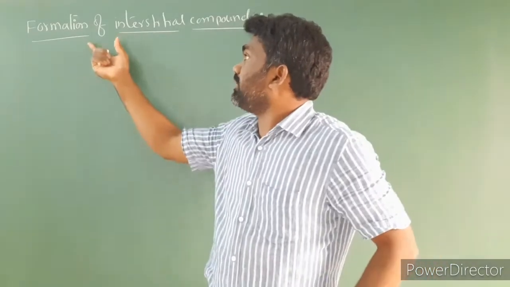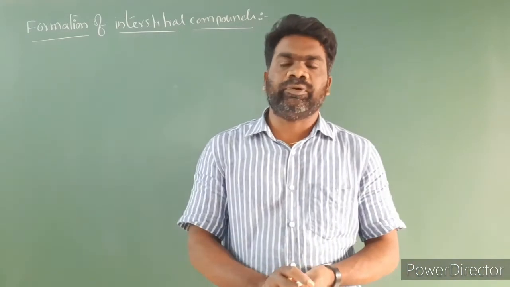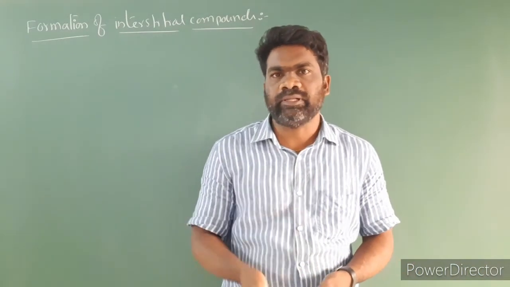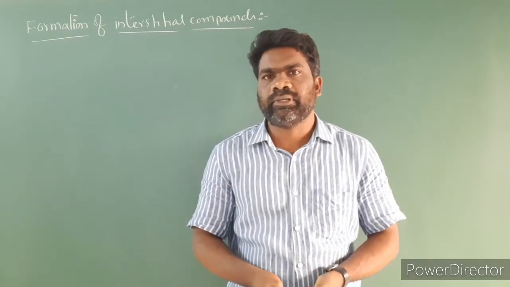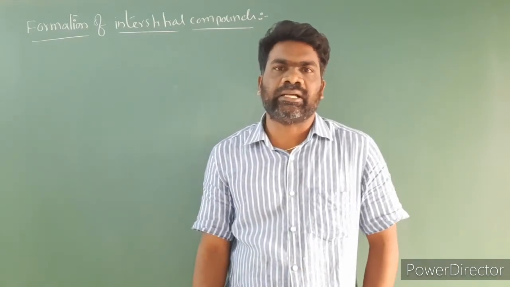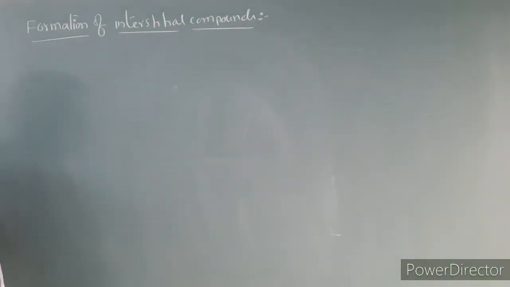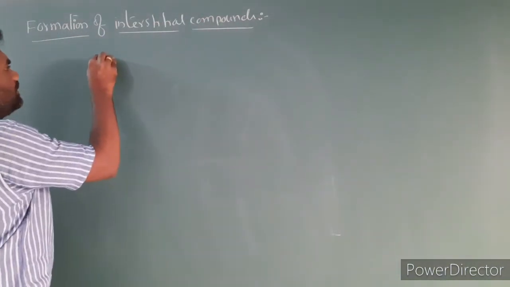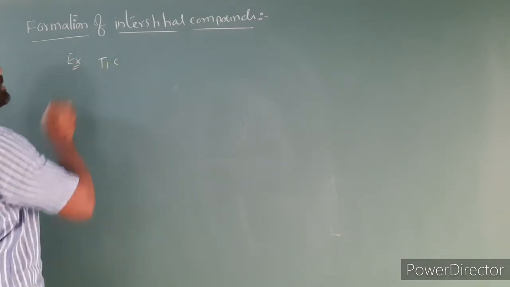Next, formation of interstitial compounds. The transition metals form interstitial compounds when small atoms like carbon, hydrogen, nitrogen are trapped inside the crystal lattice. Let us look at some examples of interstitial compounds. I am taking the example titanium carbide, an example of an interstitial compound.